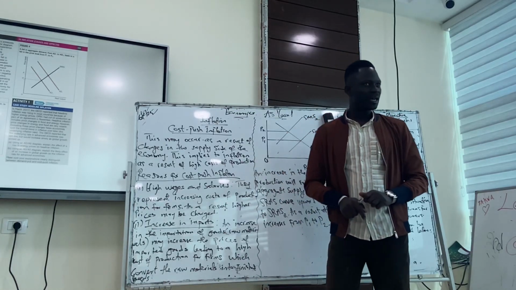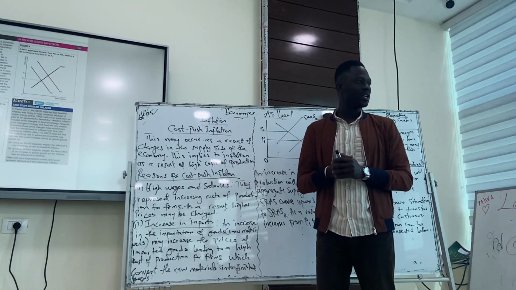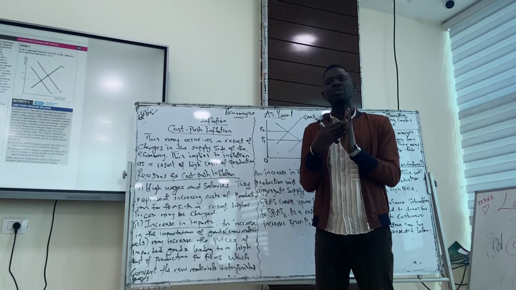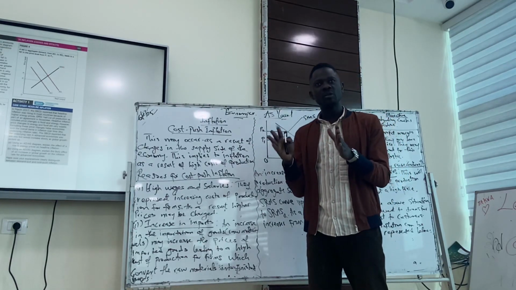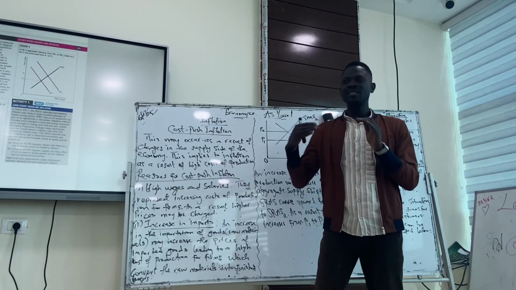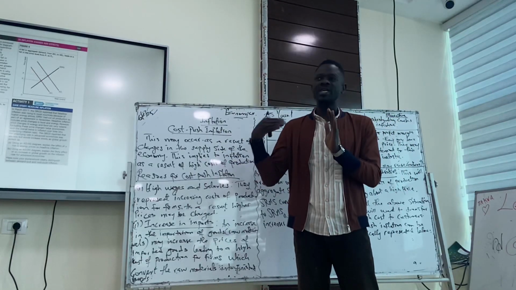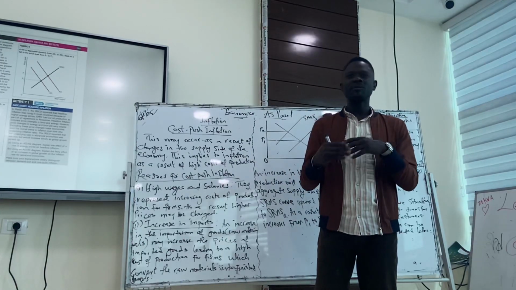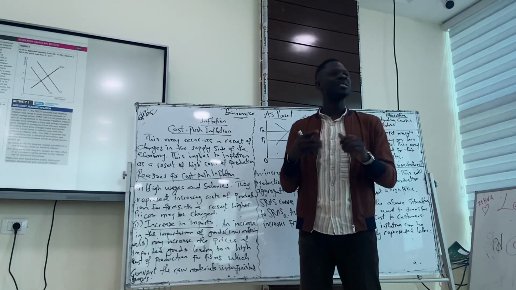Continue with inflation. We talked about demand push inflation. Now we're talking about cost push inflation. Earlier we talked about the causes of inflation. We have demand pull, which means the aggregate demand within the economy is increasing. And if the aggregate demand within the economy is increasing, prices would rise based on the fact that firms would want to respond to that increasing demand.